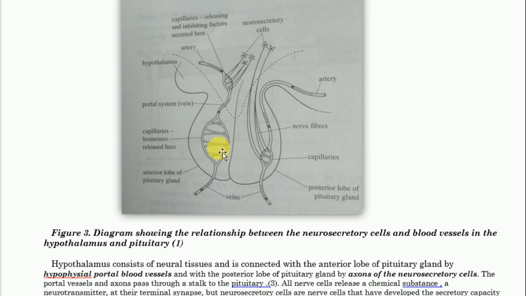However, if we want to send the hormone to the anterior lobe of pituitary gland, we need the portal circulation, portal system or portal vein. When you are talking of the portal system, tutaenda kusoma vizuri kwenye transport, lakini tunaposema portal circulation is any circulation which connects two organs and none of them is the heart.